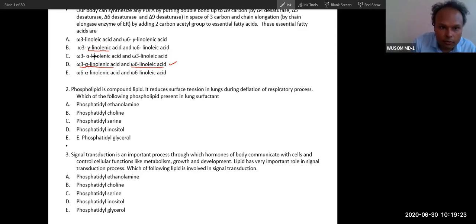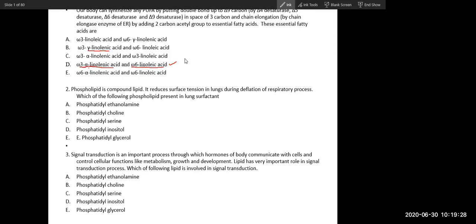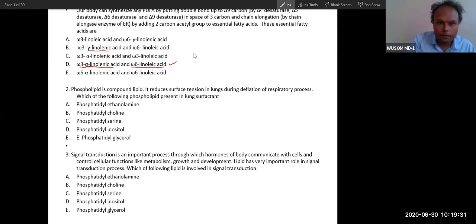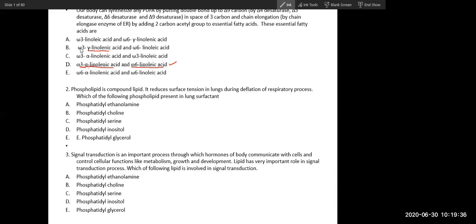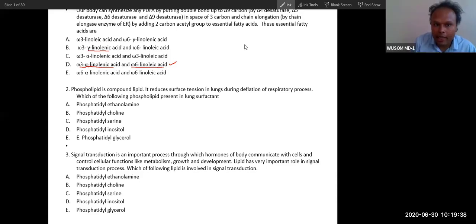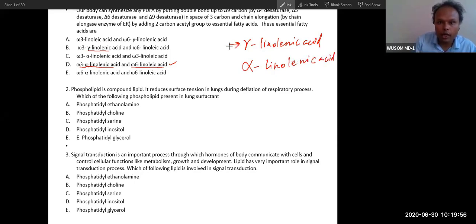Okay, this difference between gamma. Sir, I'm sorry, what is the correct answer? D. D, okay. You can see here, there are two types of linolenic acid. One is gamma linolenic acid, and the other is alpha linolenic acid. Okay, this gamma linolenic acid is actually an omega-6 fatty acid.